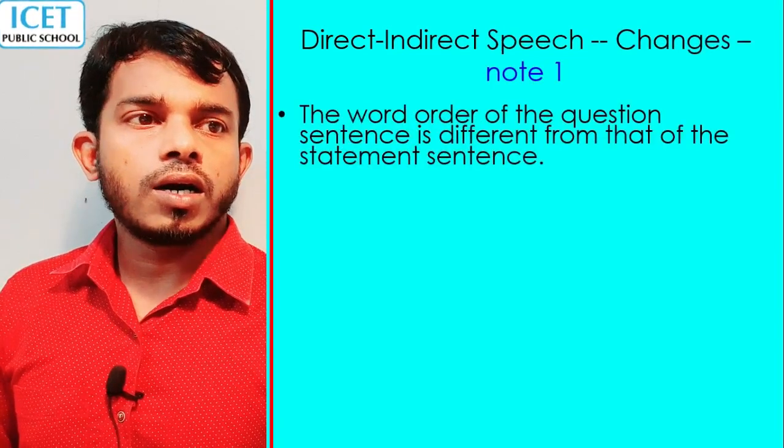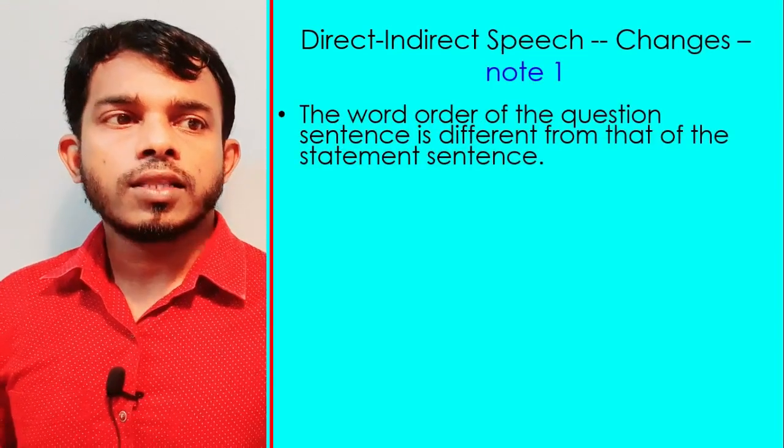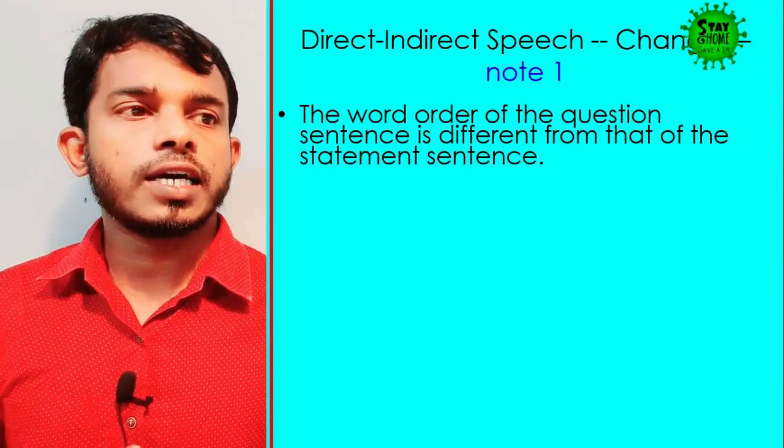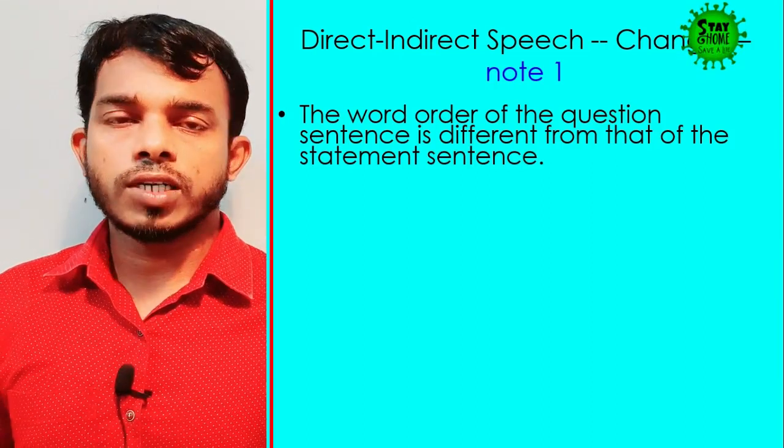Note that the word order of the question sentence is different from that of the statement sentence.